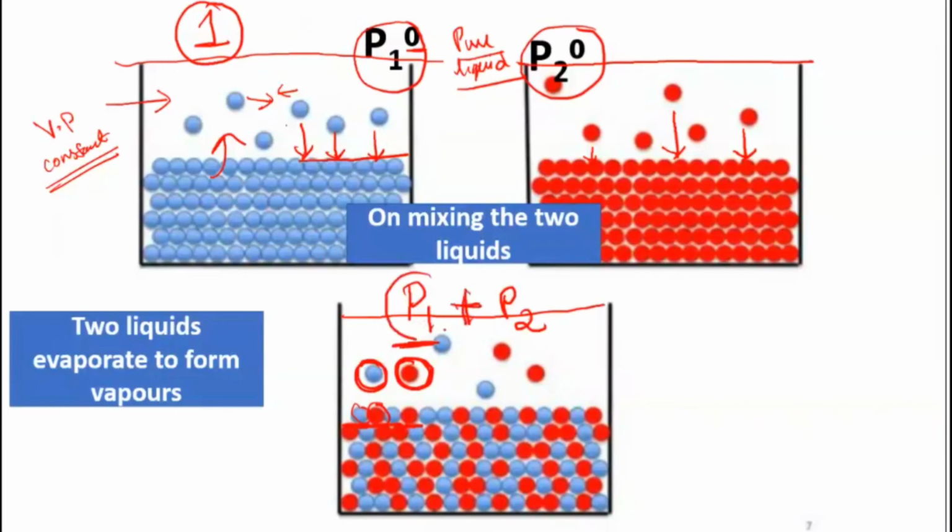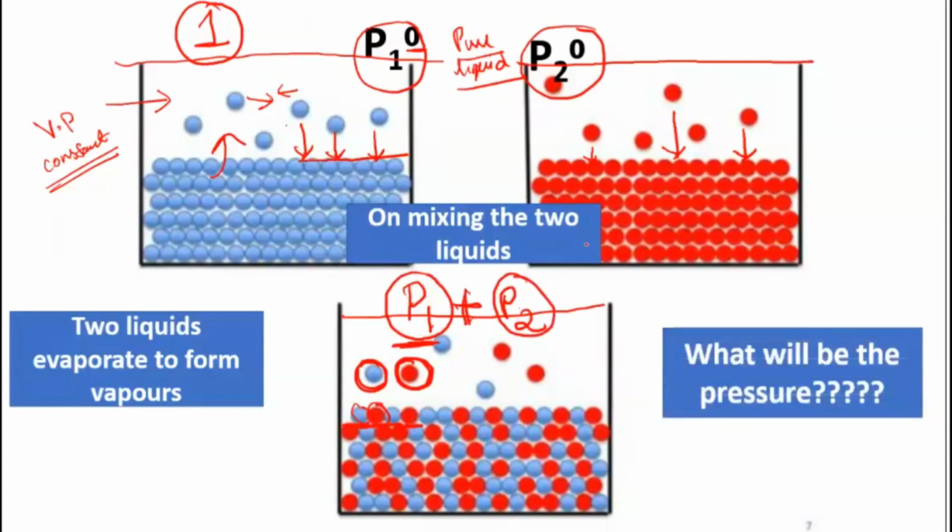But now P1 is exerting how much pressure? That is what we are calculating. That's what Raoult's law is. P1 is exerting how much pressure, one liquid is exerting how much vapor pressure, and the other liquid is exerting how much vapor pressure. So now if you are calculating the pressure exerted by one particular liquid, I had told you that